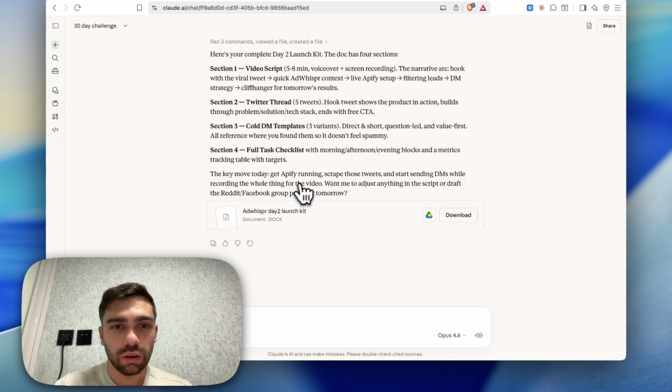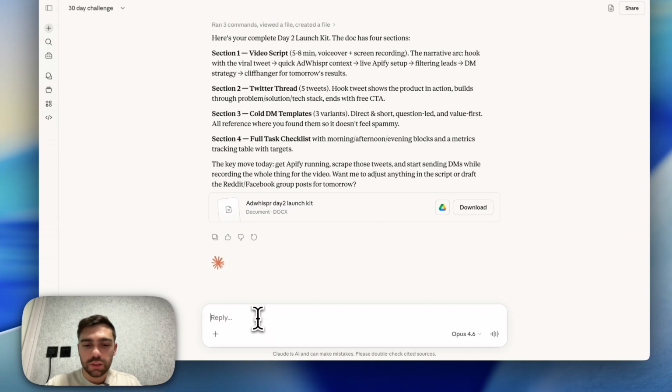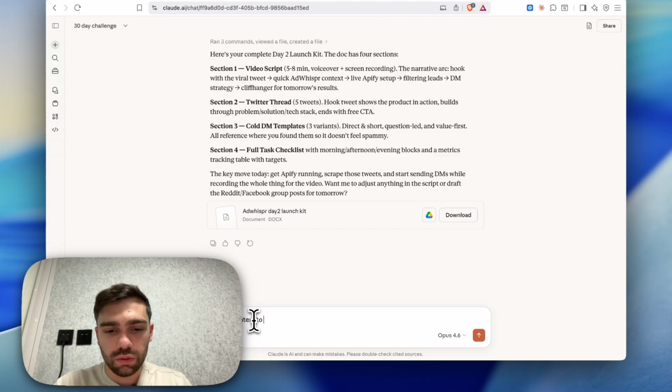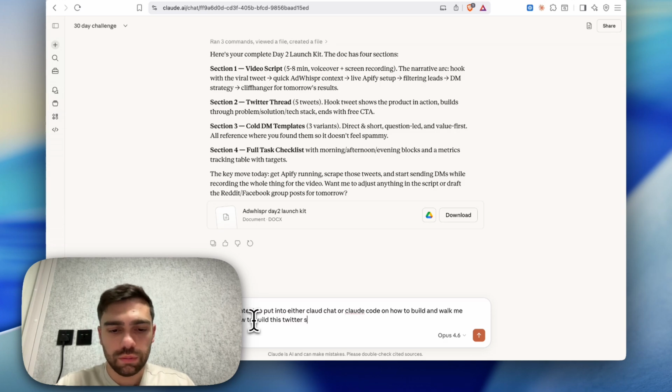So what I'm going to be doing here is, okay, let's proceed, or give me context to put into either Claude chat or Claude Code on how to build, and walk me through how to build with this Twitter scraper.